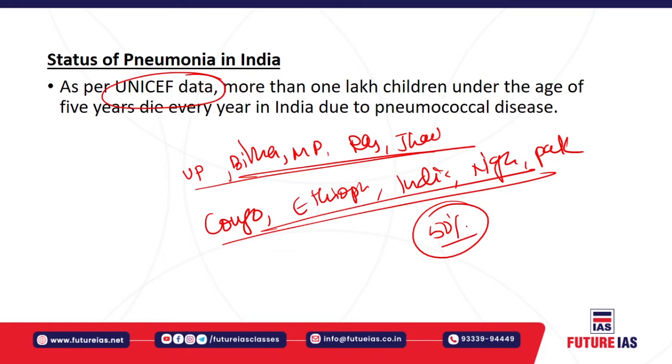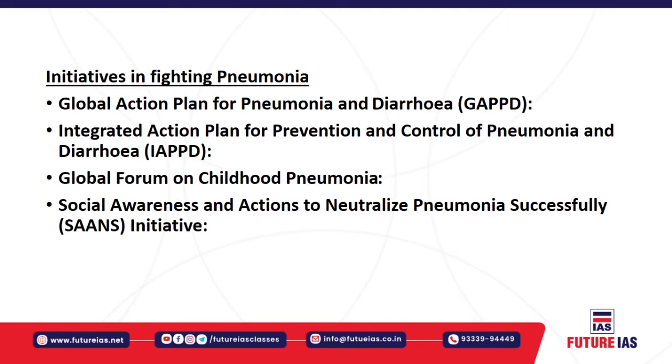Now let us understand the initiatives which have started to fight pneumonia in children specifically. The first is the Global Action Plan for Pneumonia and Diarrhea, also known as GAP-PD. It is an effort led by the World Health Organization as well as UNICEF to accelerate disease prevention and control.